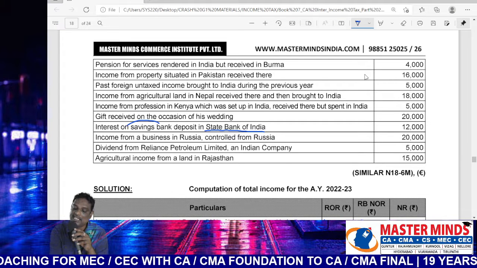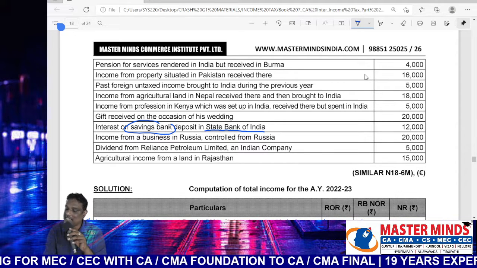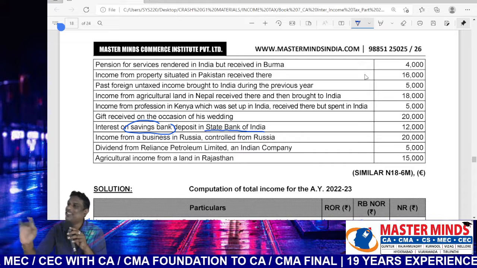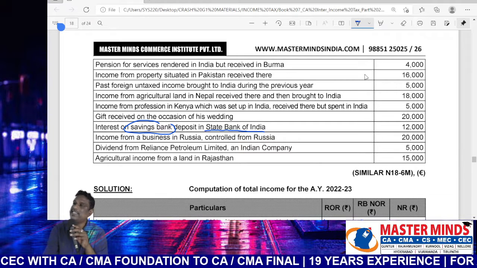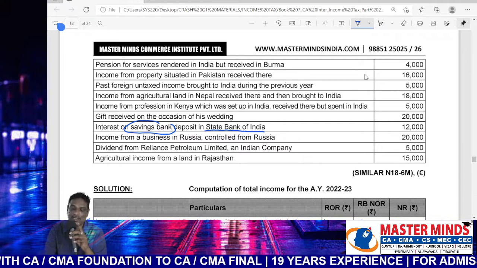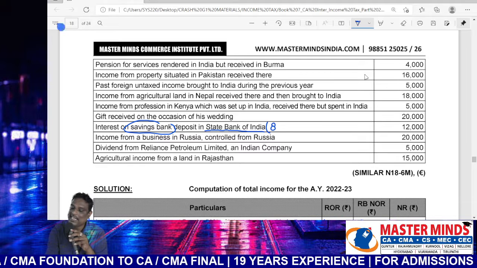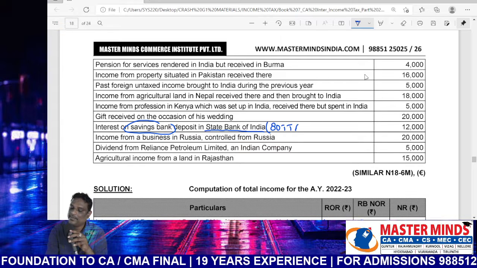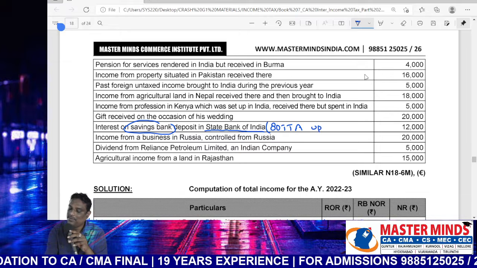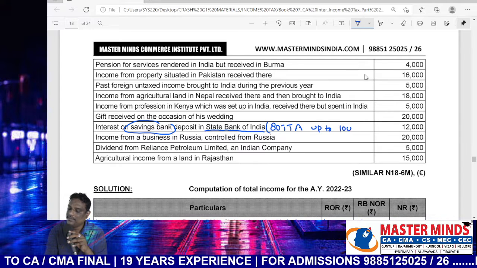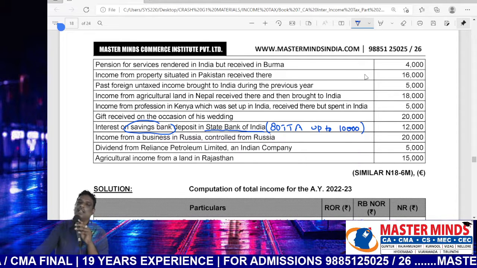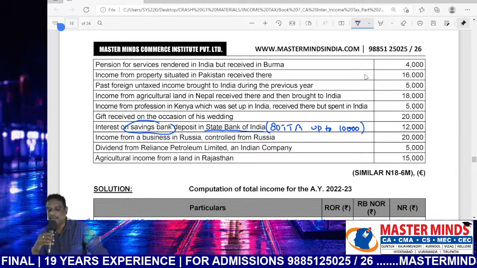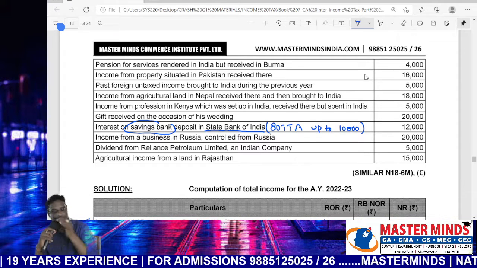Savings bank interest will be eligible for deduction under section 80TTA up to 10,000 rupees. Here, a Chapter VI-A deduction is available to this point. So write in brackets: 80TTA deduction available up to 10,000 rupees.